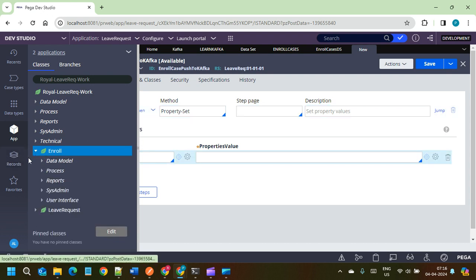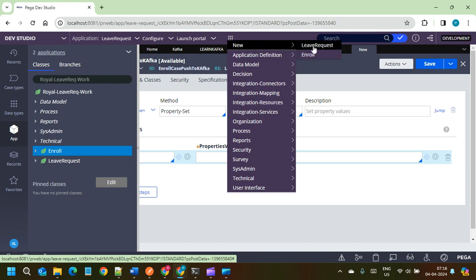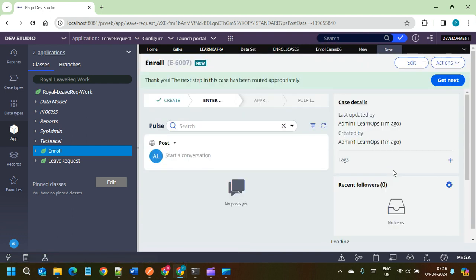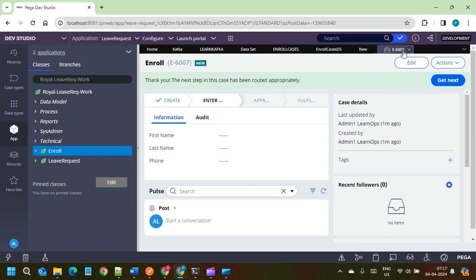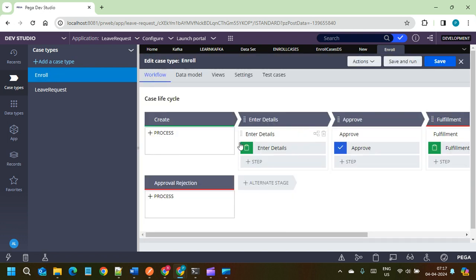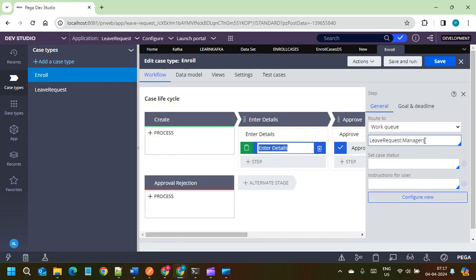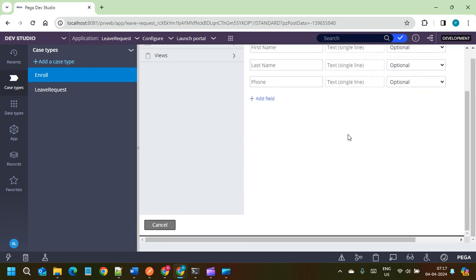So what values do we have for this enrollment? Let me see. New enroll, and let me open the enroll case type. Okay, it is assigned to them. Configure. Okay, we have three properties here: first name, last name, and phone.